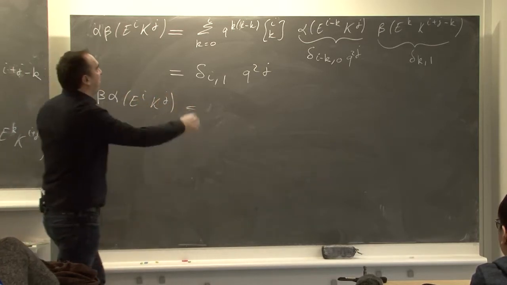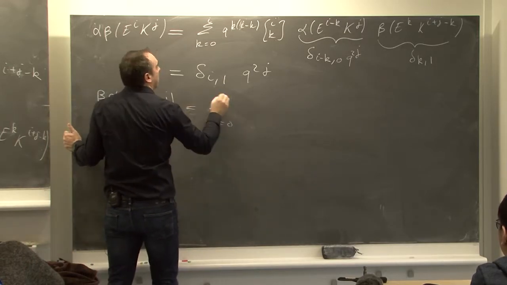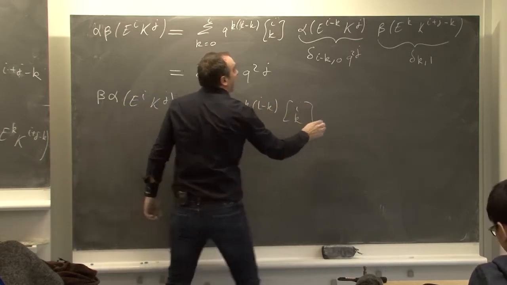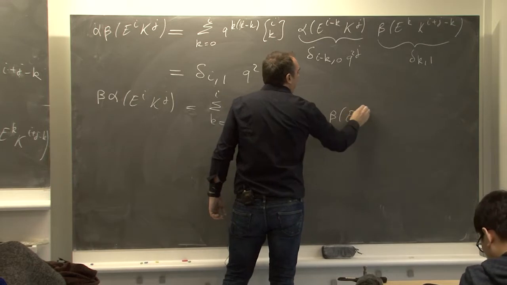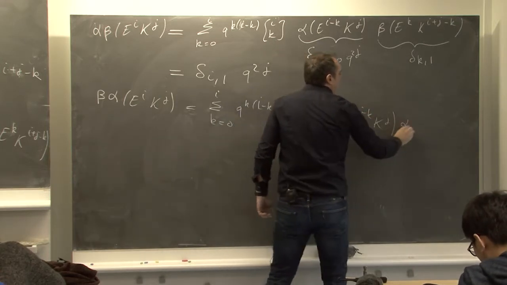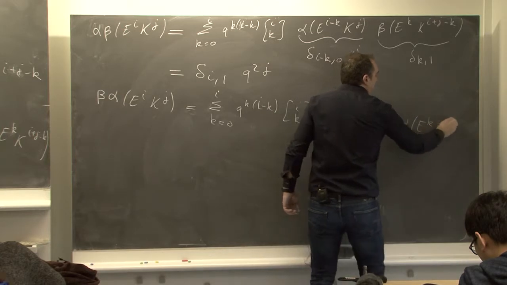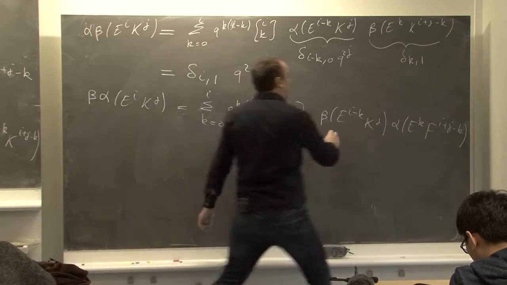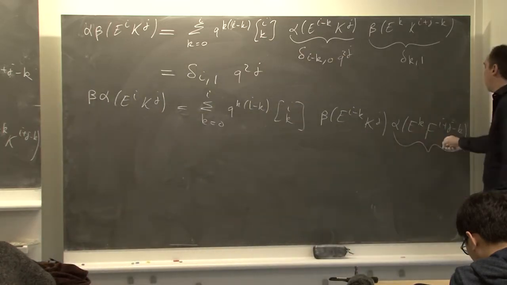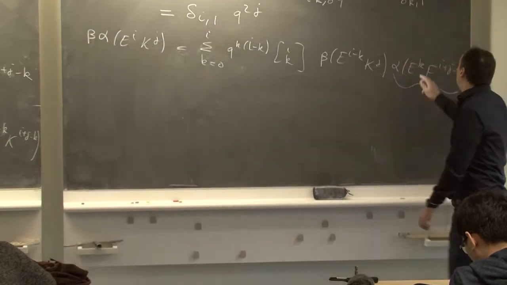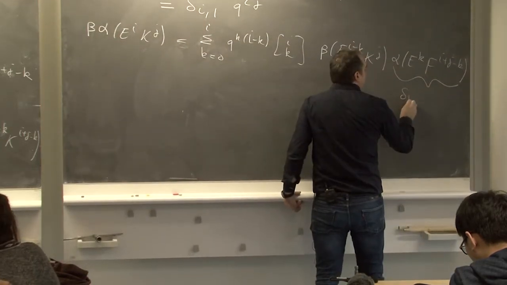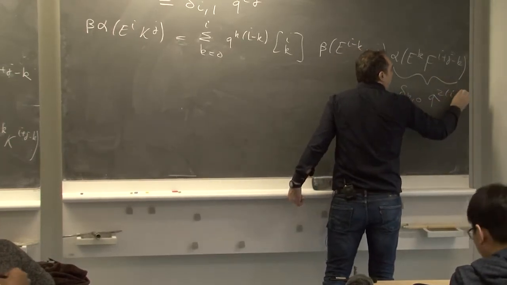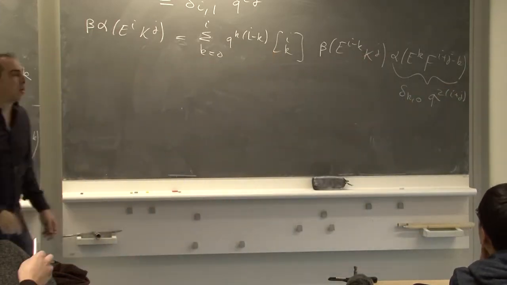So we have the same formula: q^{ik}, beta e^{i-k} K^g, alpha e^k K^{i+g-k}. So here, what we need, we want that k is 0, and then we have this coefficient, k to the power i plus j.